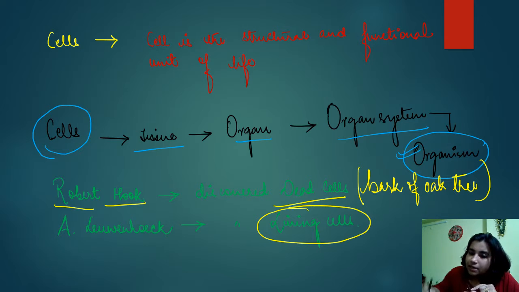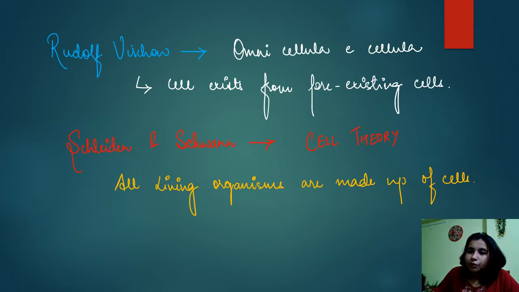This type of question is very common for GATE: the dead cells were discovered by Robert Hooke, and the living cell was discovered by Antony van Leeuwenhoek.